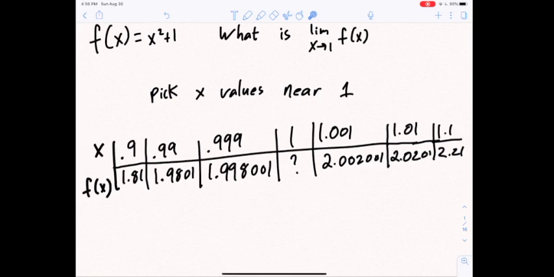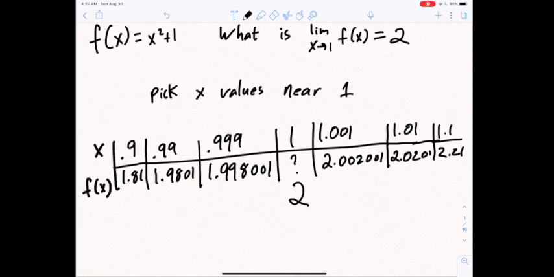For 1.01, we have 2.0201. And for 1.001, we have 2.002001. These output values are all getting very close to the number 2. And so that tells us that the limit as x approaches 1 of f of x equals 2.